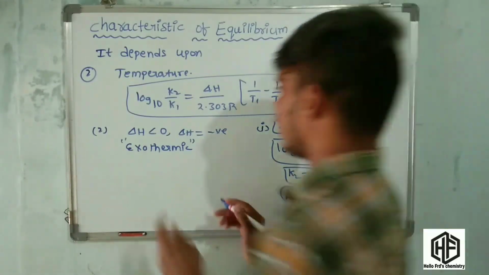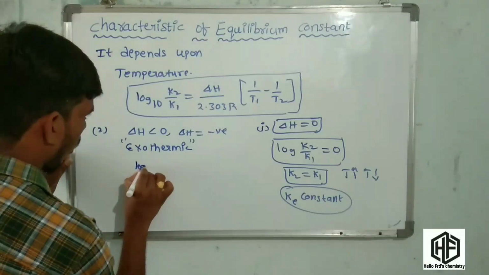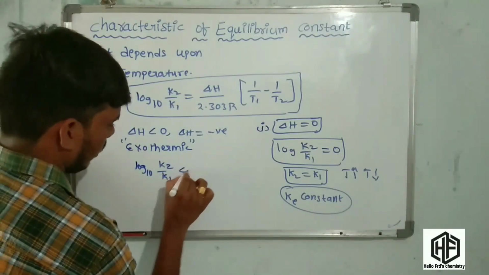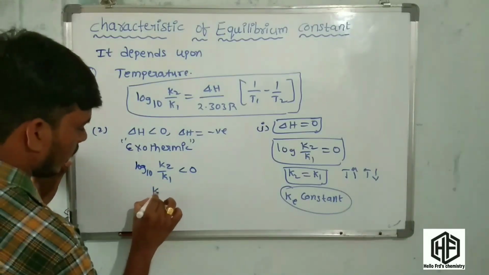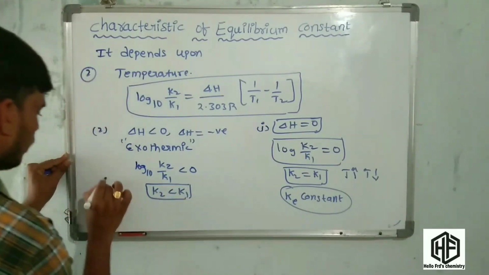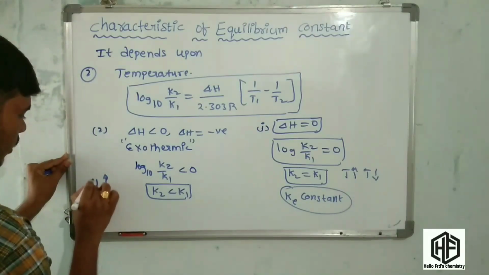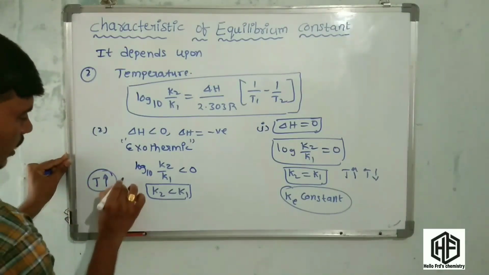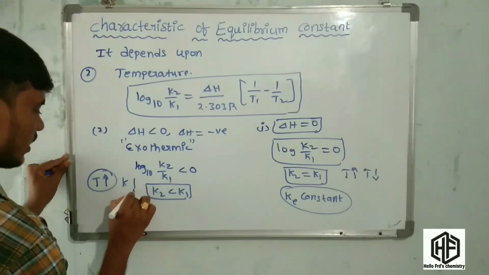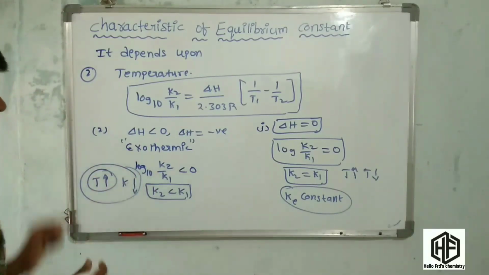Now what happens? Log base 10 K2 by K1 is less than 0. Now K2 is less than K1. It means when temperature increases, the equilibrium constant decreases in this case.